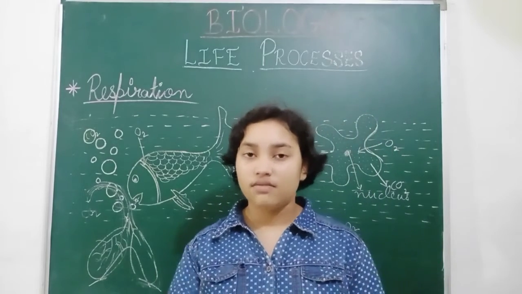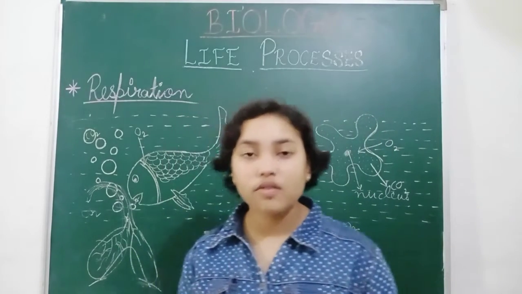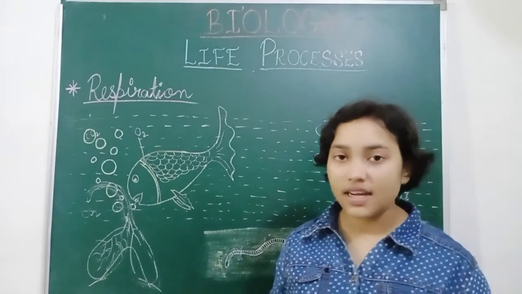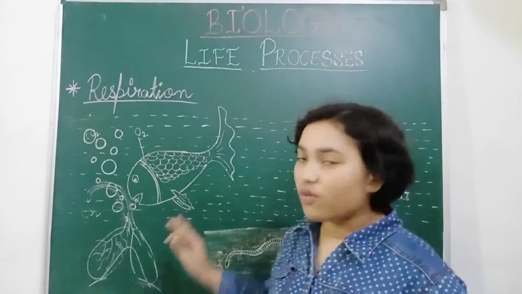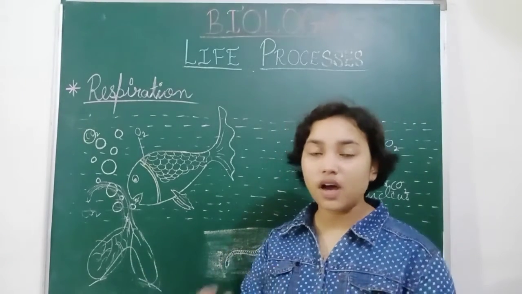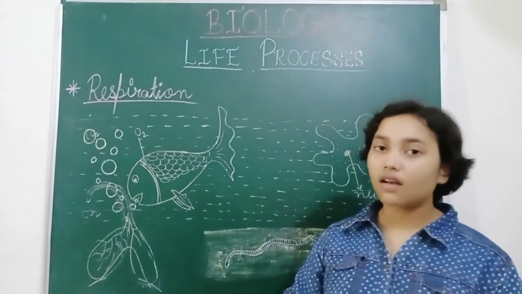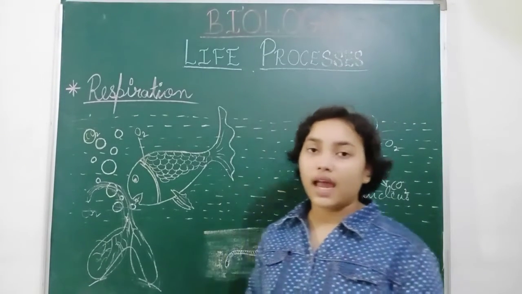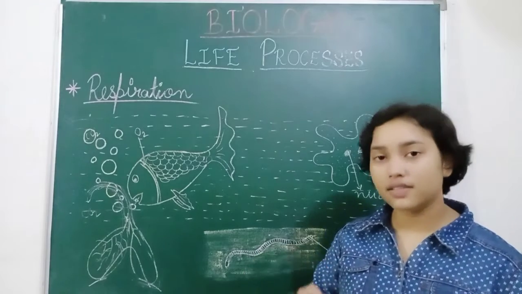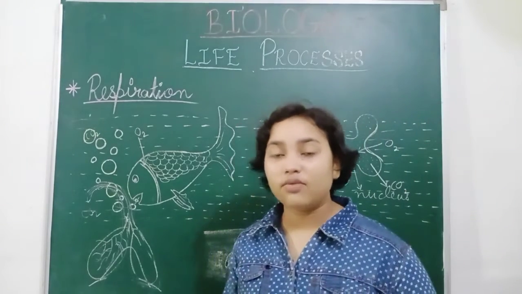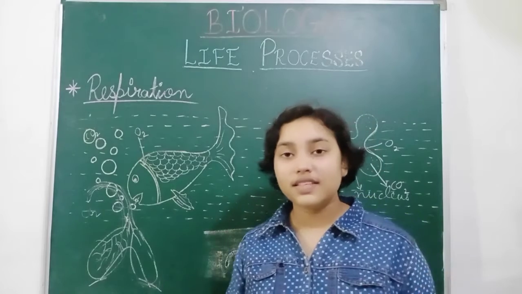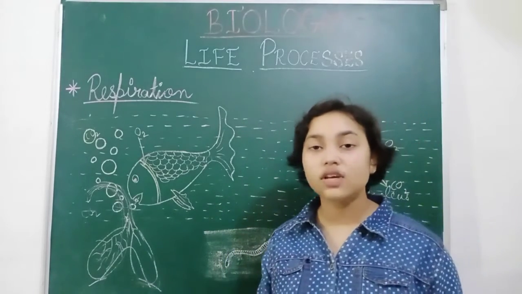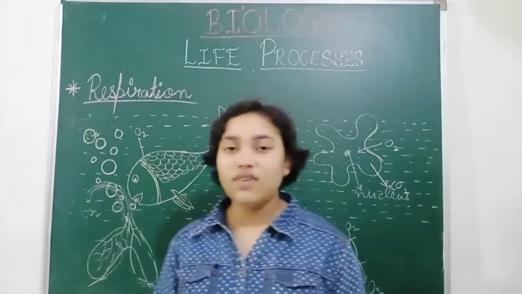So that is why when we drink water and it is supplied to our blood, the blood contains carbon dioxide in a large amount. When that carbon dioxide is pumped out from the heart into the veins, those veins contain deoxygenated blood, which carries carbon dioxide in a larger amount and oxygen in a very small amount.